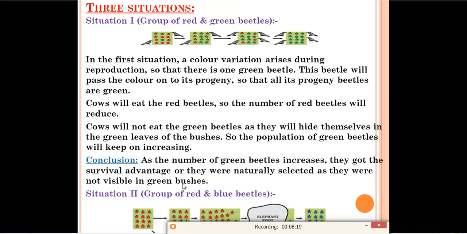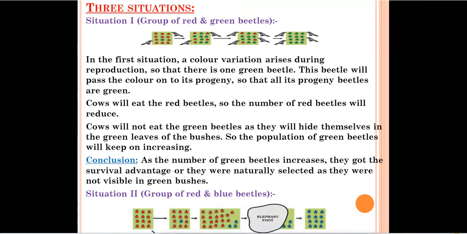So what conclusion can we draw from this situation? As the number of green beetles increases, they got the survival advantage, or they were naturally selected as they were not visible in the green bushes. Till the third stage we can see the number of green beetles increasing. They were naturally selected by the environment, because the crow cannot see them in the green bushes, so they survived and their numbers also increased. So this is because of natural selection.